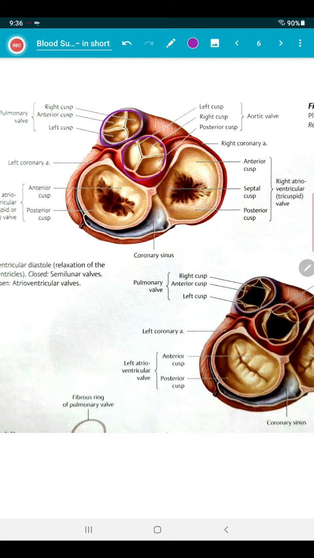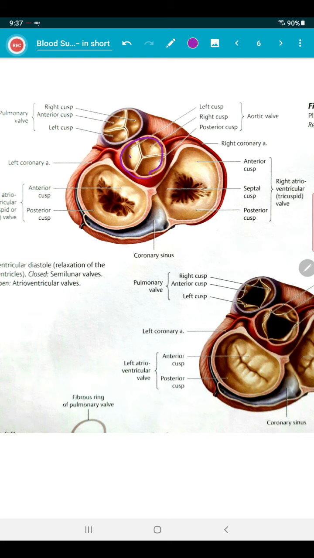From the top view, if both atria are removed, then you can very well see the tricuspid valve at the right atrioventricular junction and the bicuspid valve at the left atrioventricular junction. In the aorta, you can see the three semilunar aortic valves.